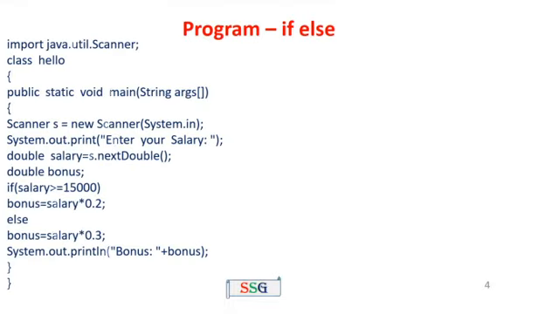One example program. Here one employee is there. The employee gets some salary. If the employee salary is greater than 15,000, the bonus amount is 20%. If the employee salary is less than 15,000, the bonus amount is 30%. The answer for this program is given below.